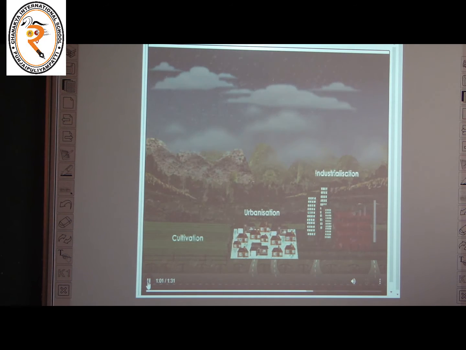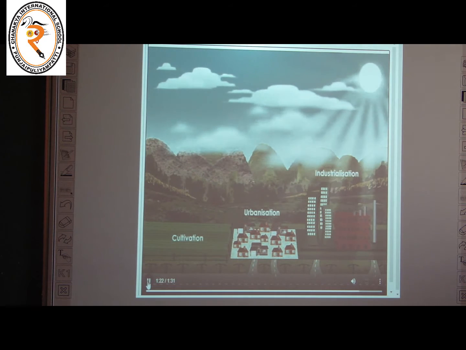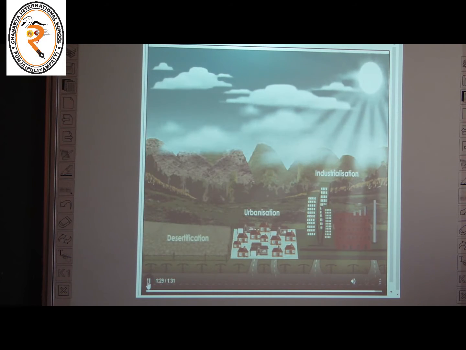Continuous cutting of trees increases the chances of natural calamities such as floods. With removal of forests, the region cannot hold as much water and it results in desertification.